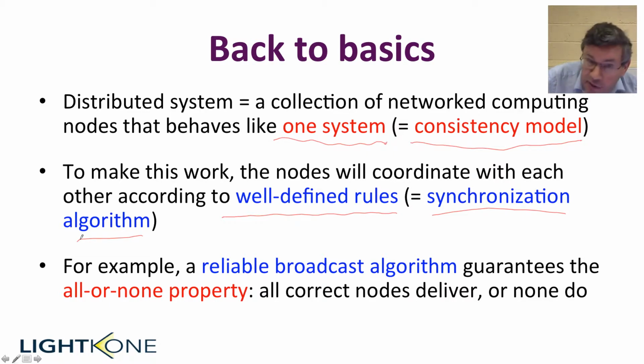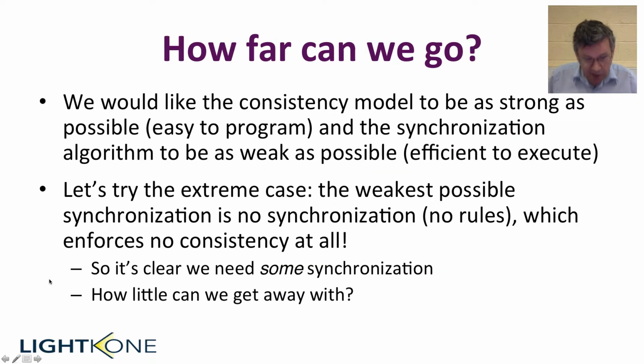For example, reliable broadcast, which we saw in this course, guarantees an all or none property. All correct nodes will deliver the message, or none will deliver the message. So the synchronization is the reliable broadcast algorithm, and the consistency model in this case is the all or none property. How far can we go in this approach? The consistency model has to be as strong as possible, and the synchronization algorithm as weak as possible.